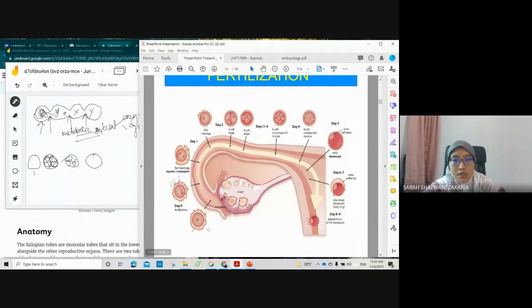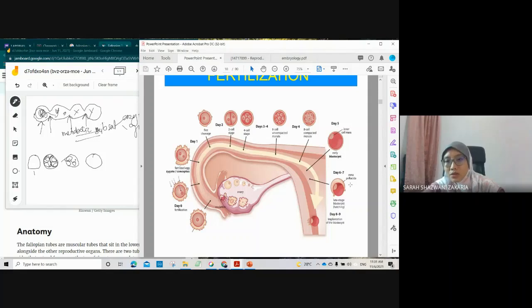This is fertilization, and when fertilization is successful, we now call it conceptus. Then you can see 1 cell, 2 cells, 4 cells, and so on. So cleavage, and then blastulation, compaction, and we have the blastocyst, a hollow ball.